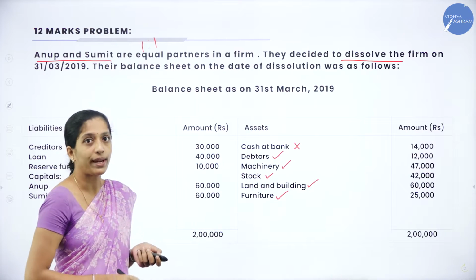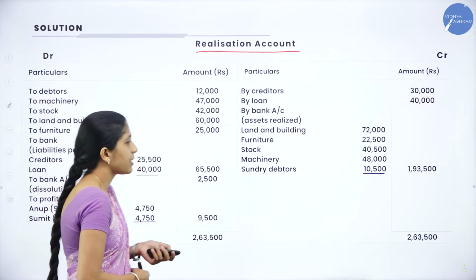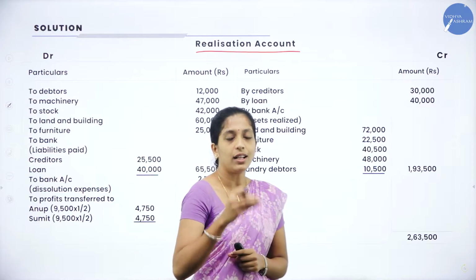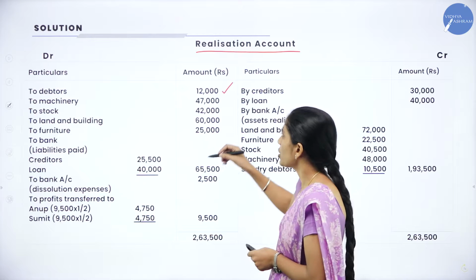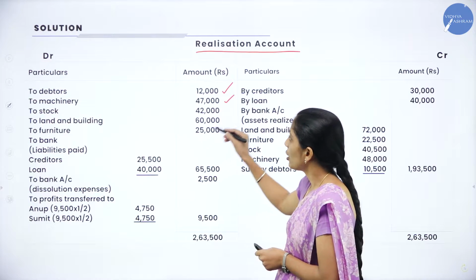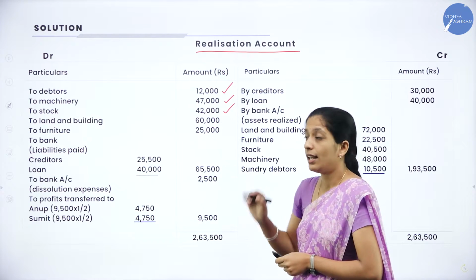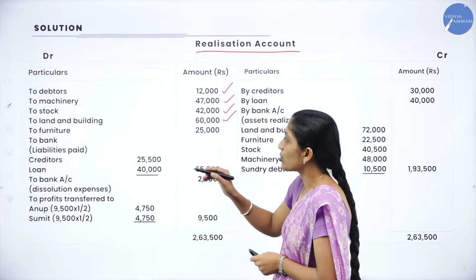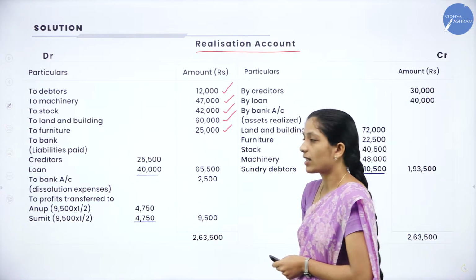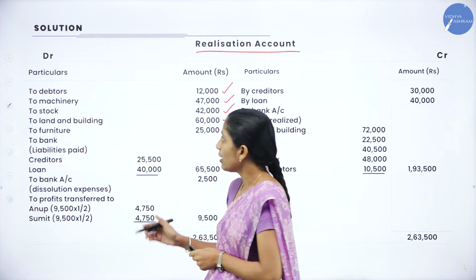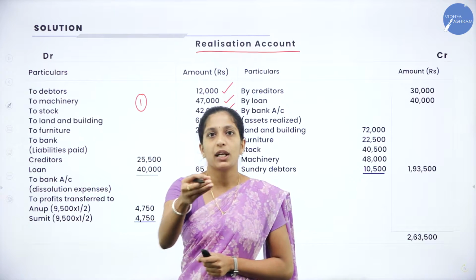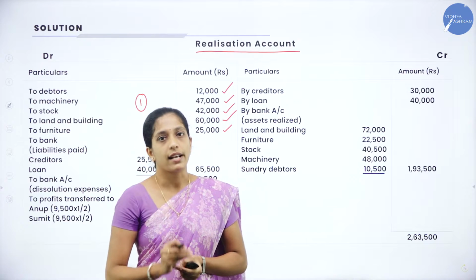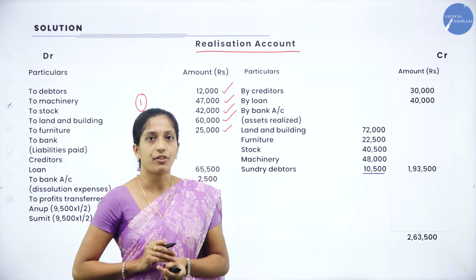Now let us see how we have recorded it. Yes, so we have recorded all the assets one by one. So first is debtors 12,000, machinery 47,000, stock 42,000, land and building 60,000, next is furniture 25,000. So we have recorded all the assets. So this is the first step, that is bringing all the assets together except cash, bank and profit and loss